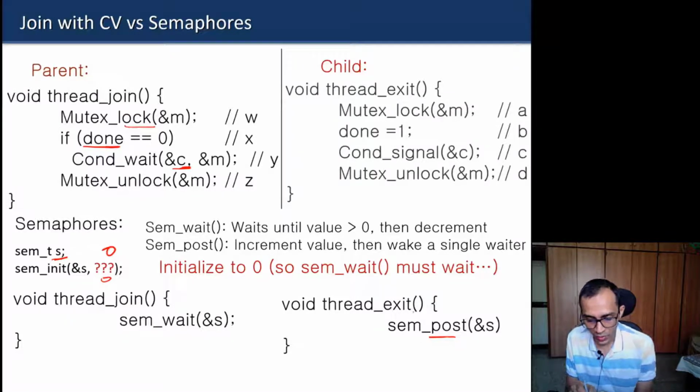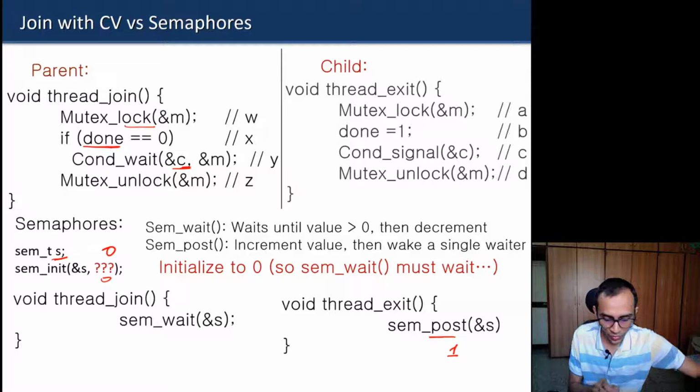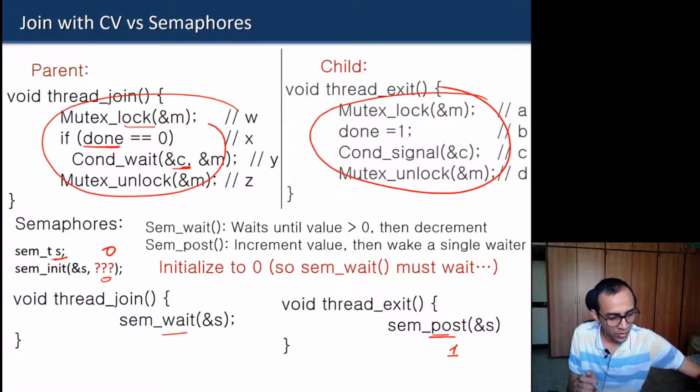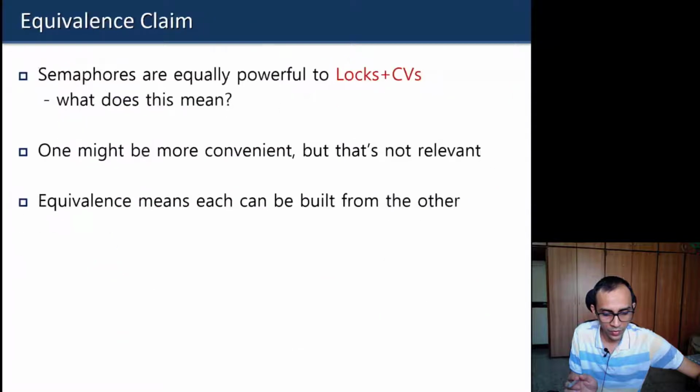If the child happens to run earlier, then post will increase the value from 0 to 1, and when the parent comes, it won't wait because the semaphore value is 1. So just using one semaphore wait and post operation, you can replace this entire code of lock, state variable and condition variable. That is the power of semaphore, and that is what we were claiming, that it is equally powerful to locks plus condition variable.